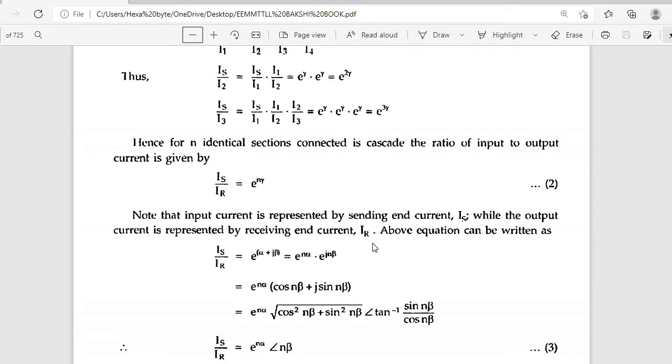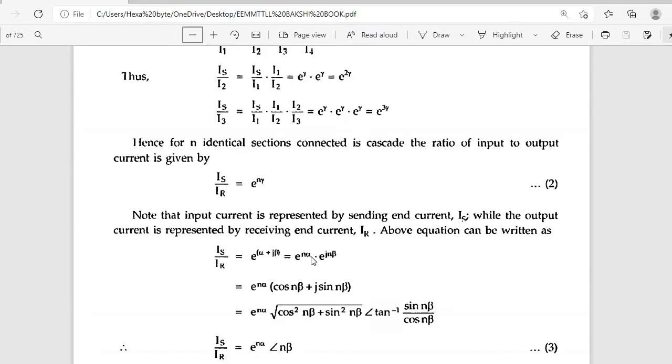The above equation can be written as Is by IR is equal to e power alpha plus j beta, that is e power n alpha into e power j n beta. See here, if you take n times alpha and n times beta, so e power j n beta.